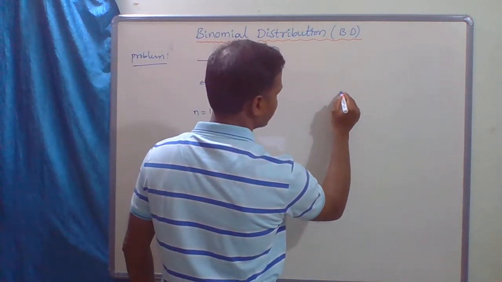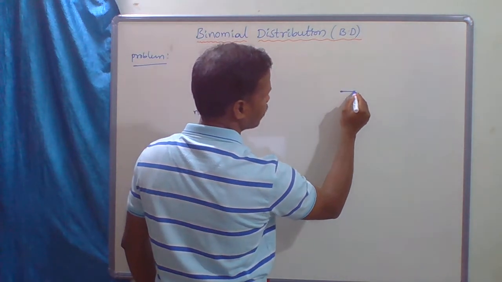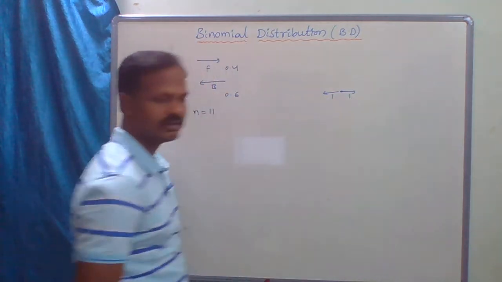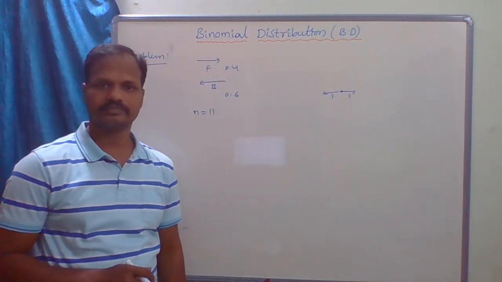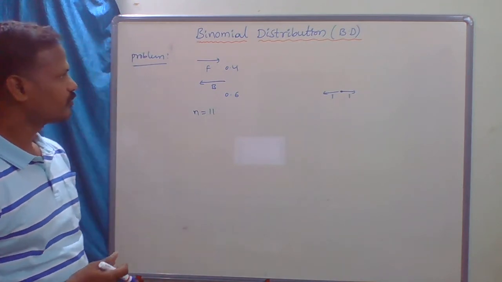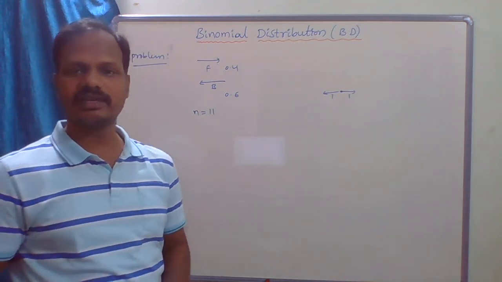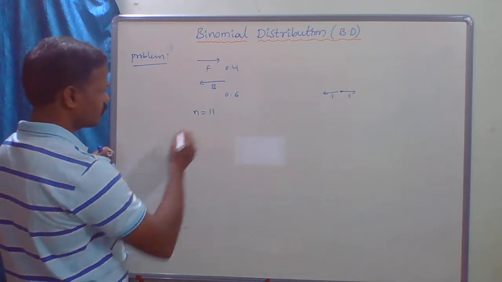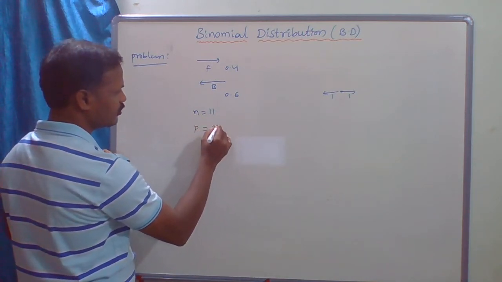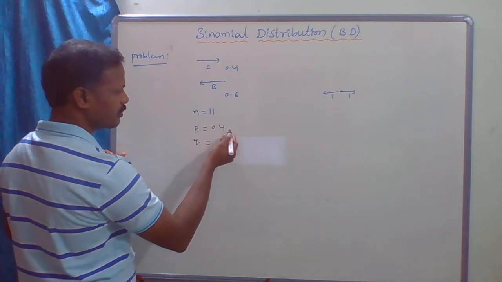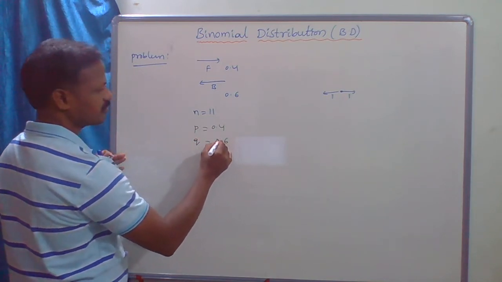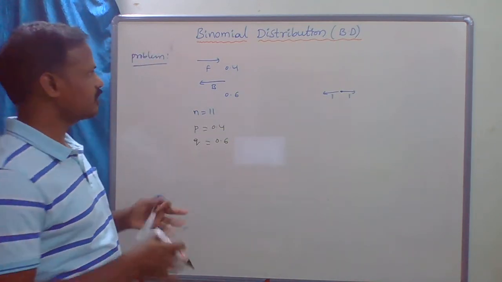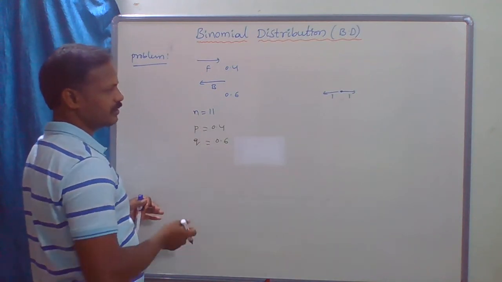Suppose this is the starting point. One step away could be on the right side or the back side, only one step away from the starting point. Now here the forward step we will consider as a success. So n equal 11, p is 0.4 and q is obviously 1 minus 0.4, which is 0.6. So total 11 steps.